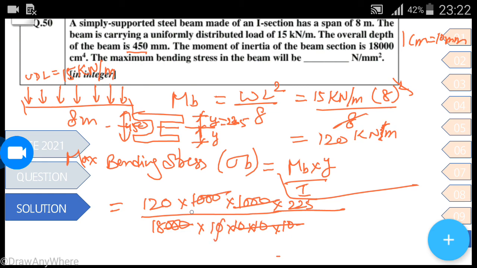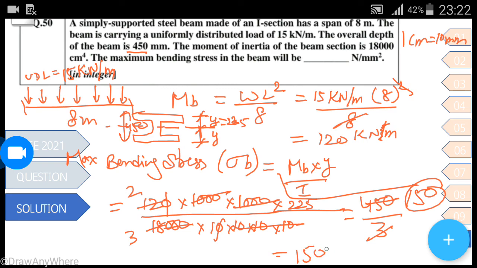So the final outcome will be 450 divided by 3. So 150 Newton per mm square would be the correct answer.